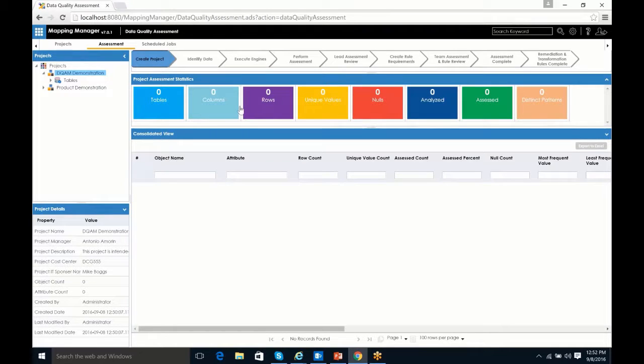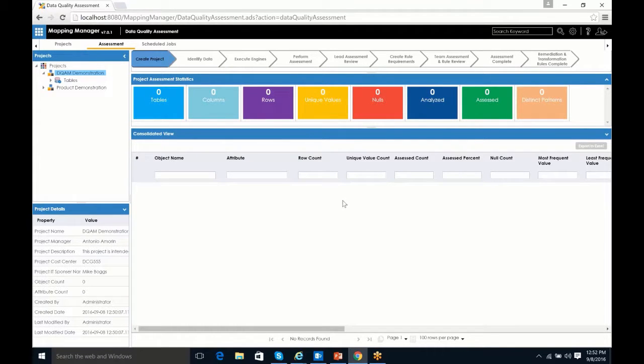And then the lead gets to create rule requirements. And then once those rule requirements have been identified for every single value, the next step is for the team to review the assessment and rule results. And so that's our collaboration component. And then once that's done, the assessment is complete. And then finally, we come in behind after the assessment is complete and identify our transformation and remediation rules. So again, that is our clearly defined workflow.